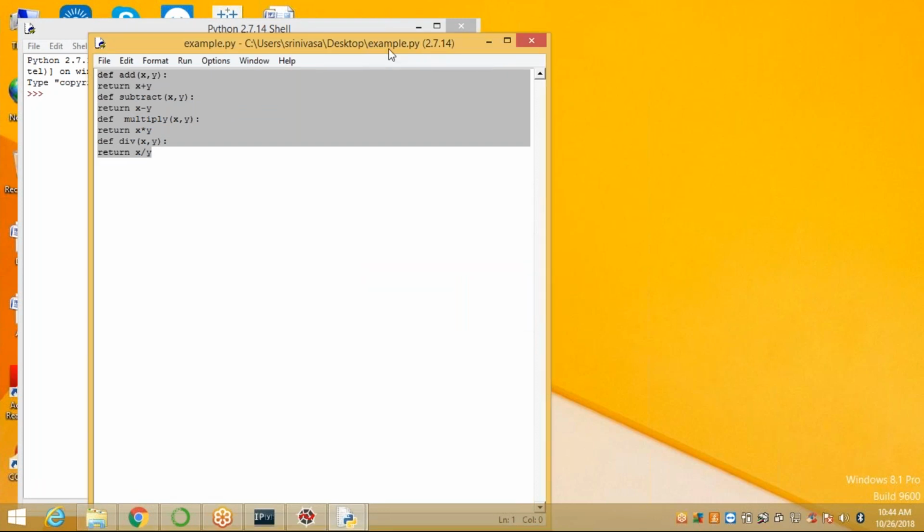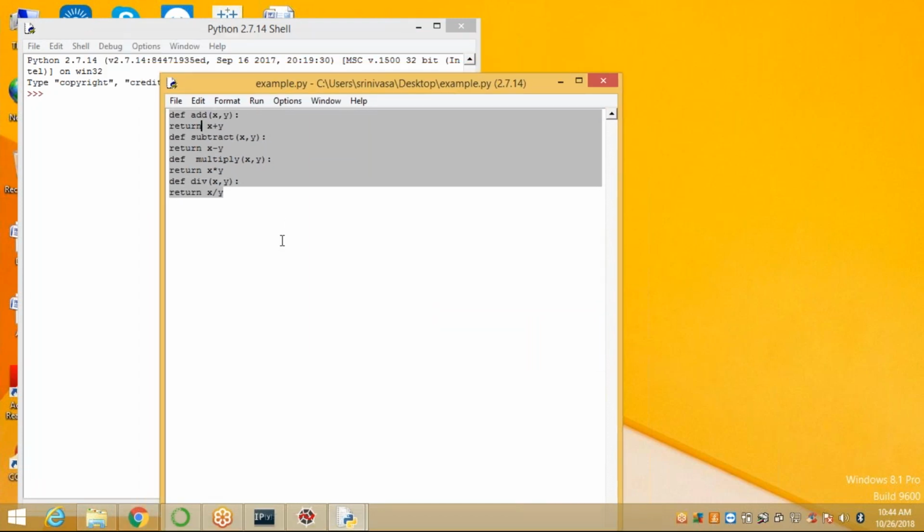Why? Because when you want to write a function, a method or a class, in other languages you use curly brackets, but here we use indentation. That means you give at least 4 characters of space, or a tab space, within the block.